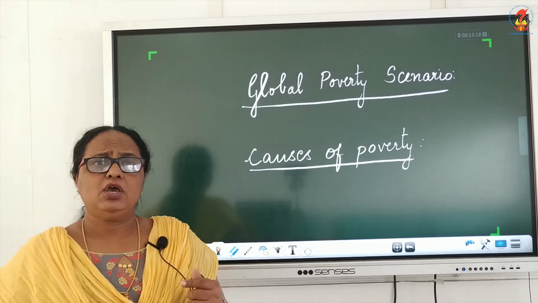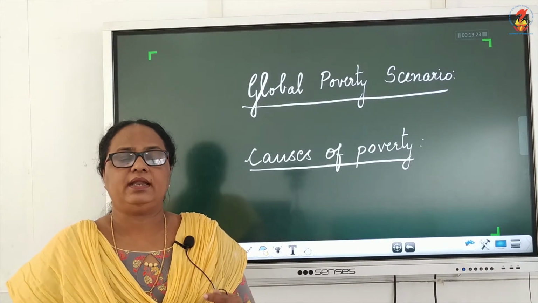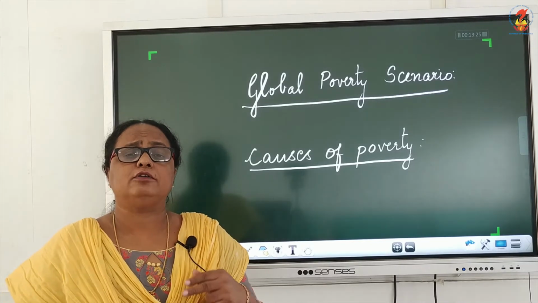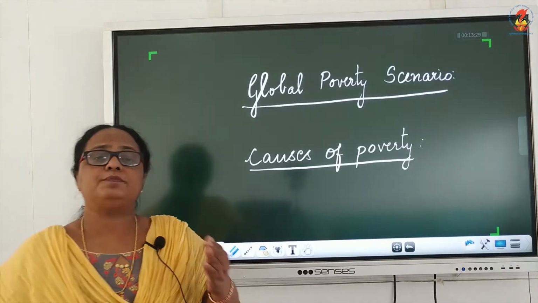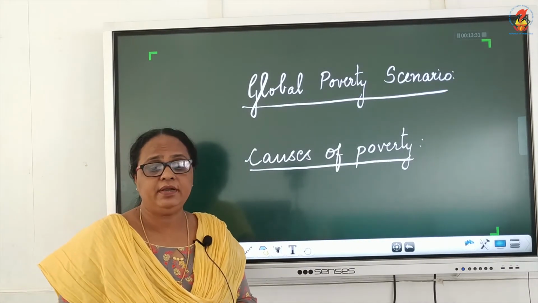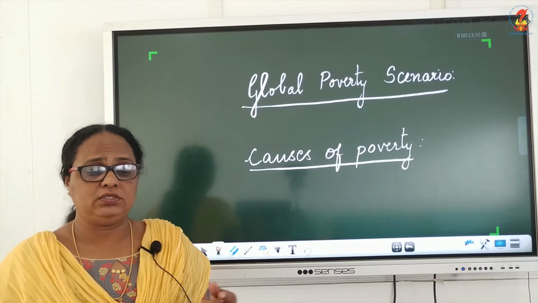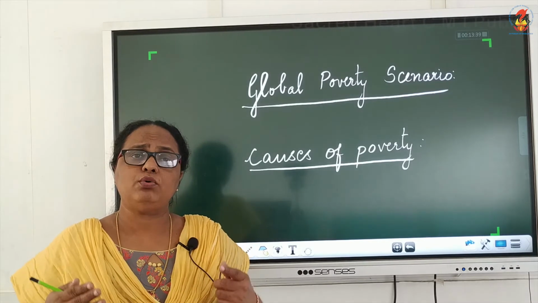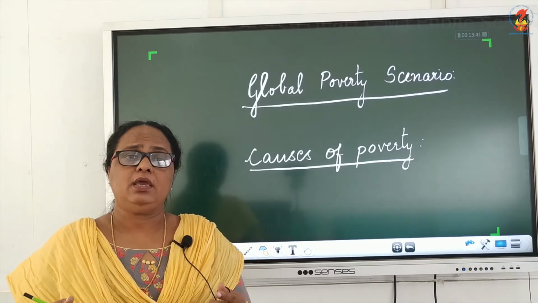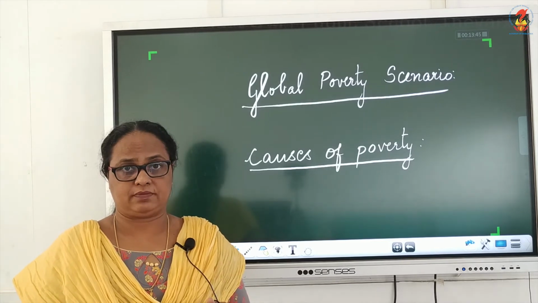Then we have socio-cultural and economic factors, like to fulfill social obligations, to observe religious ceremonies. People spend a lot of money on these religious ceremonies. Even if they don't have money, they make sure to observe these religious ceremonies.